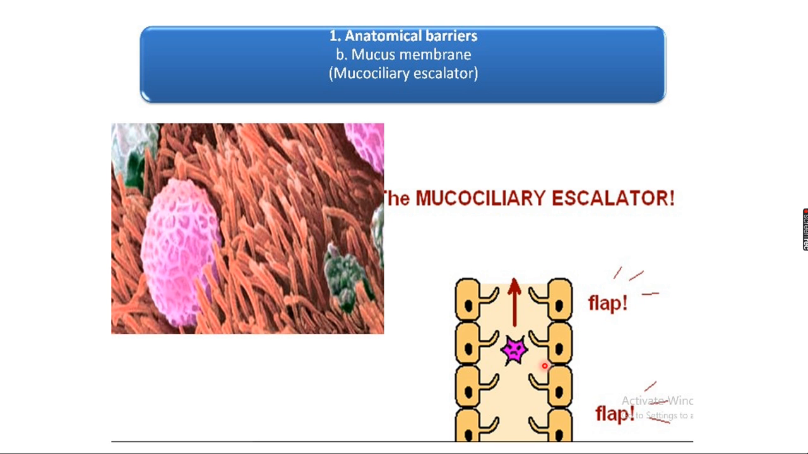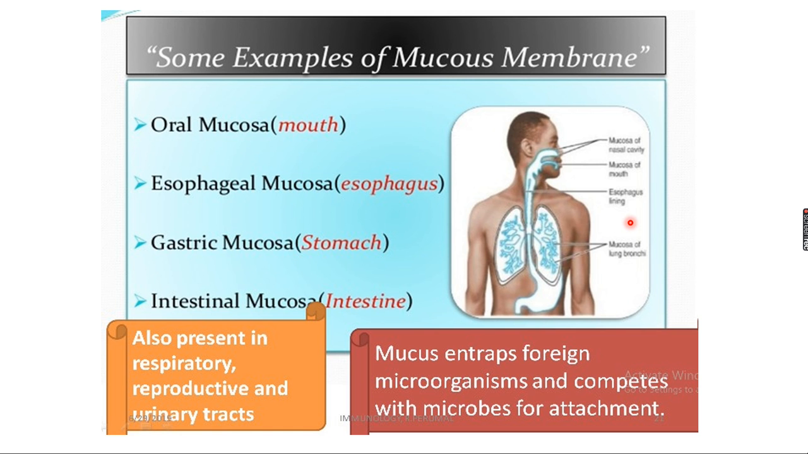What is the mucociliary escalator? Imagine this is your nostrils, the nose opening, and here the small hair-like projections are there. They are called cilia. And if there is entry of any bacteria or virus, immediately these cilia show their ciliary activity and push the pathogens away outside. So we call it the mucociliary escalator.